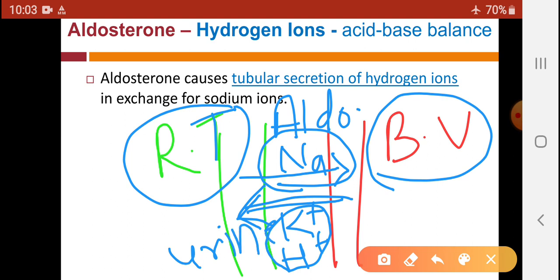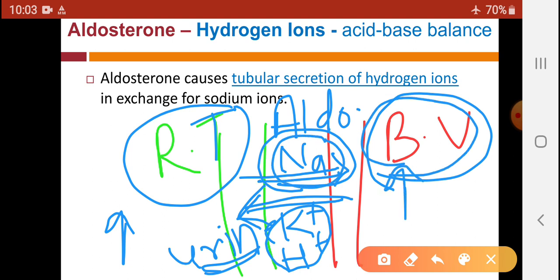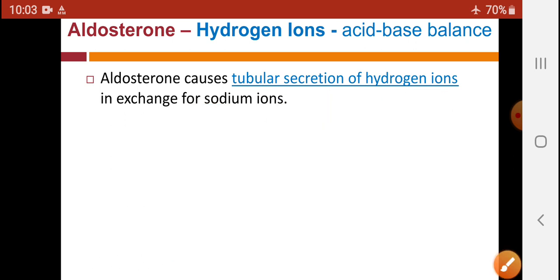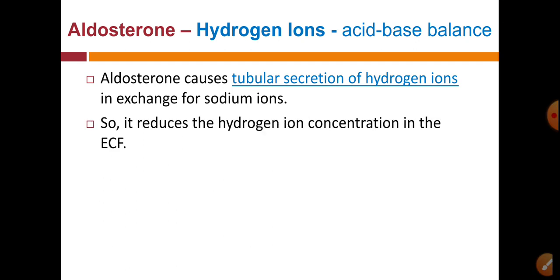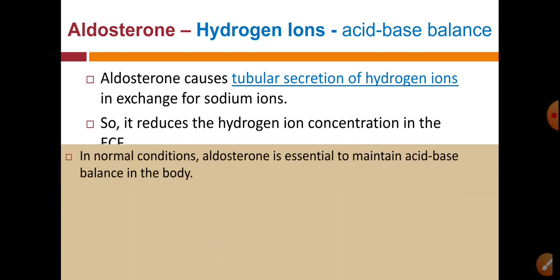So under the influence of aldosterone, potassium and hydrogen ion concentration in the urine increases, while under the influence of aldosterone hormone, sodium concentration in the blood increases. So aldosterone causes tubular secretion of hydrogen ions in exchange for sodium ions. So it reduces hydrogen ion concentration in the ECF fluid. So it will affect our acid-base balance. In normal conditions, aldosterone is essential to maintain acid-base balance in the body.